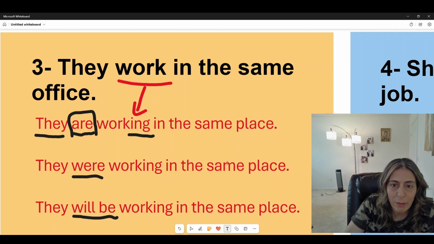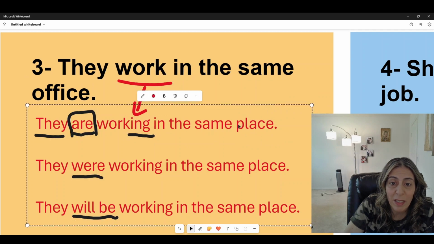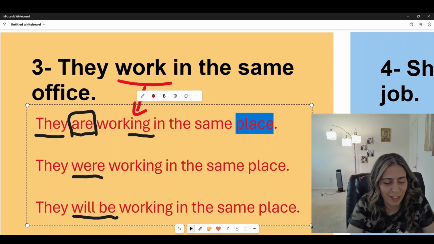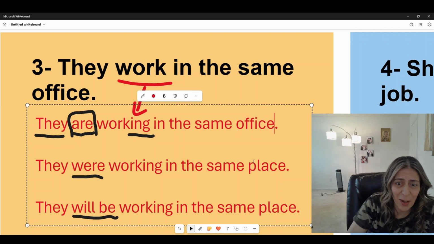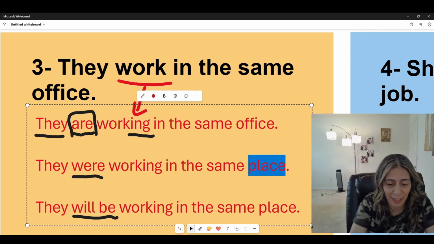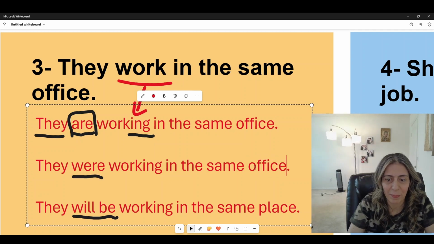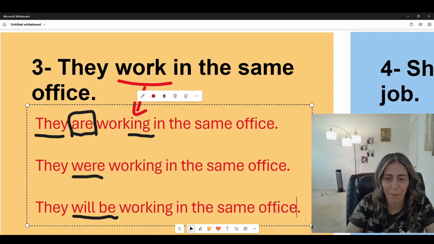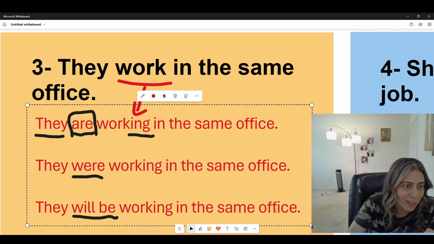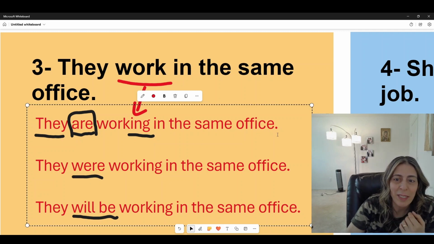I honestly have no idea, guys, why I put place. I'm gonna fix it. I don't know why I put it in the same place, but it's okay. I fix it as we go. Okay? Cool. Now, this is present.